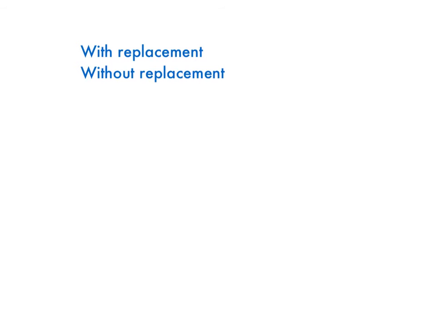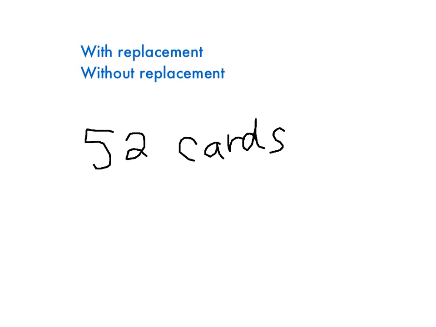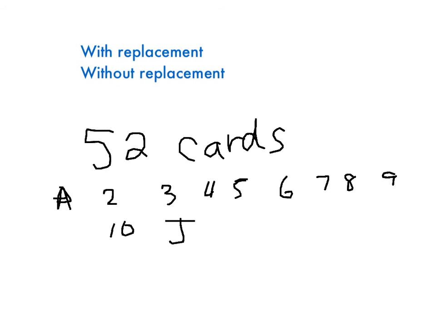And what they mean when they say with replacement and without replacement is, let's say you have a deck of cards. There's 52 cards in a deck: aces, twos, threes, fours, fives, sixes, sevens, eights, nines, tens, jacks, queens, and kings. And there's 4 of each of those cards. So let's say it says, what's the probability of picking a 10? Well, there's 4 tens. So this is pretty easy, 4 out of 52.